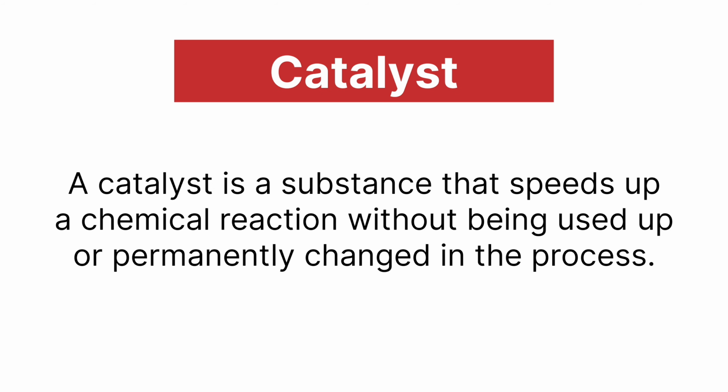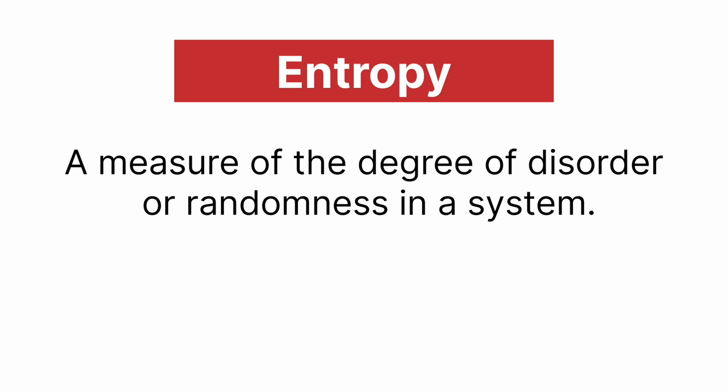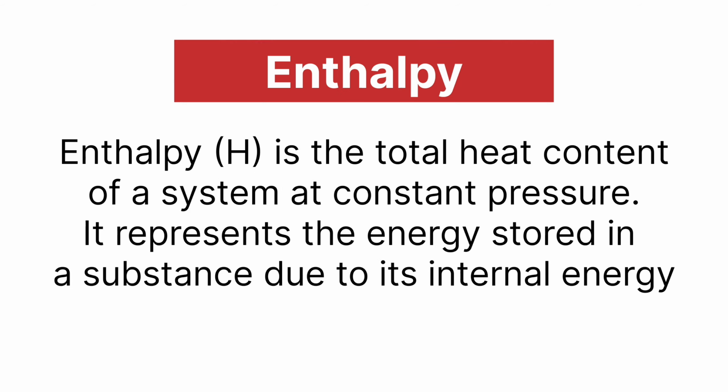Catalyst. A catalyst is a substance that speeds up a chemical reaction without being used up or permanently changed in the process. Entropy: a measure of the degree of disorder or randomness in a system. Enthalpy is the total heat content of a system at constant pressure. It represents the energy stored in a substance due to its internal energy.